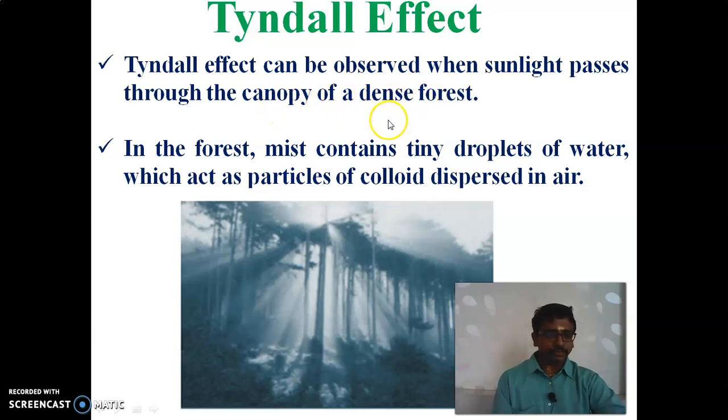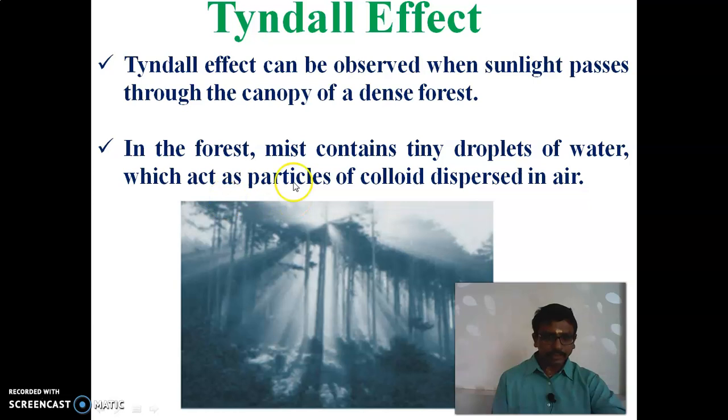The canopy of a dense forest is almost completely closed, with a small number of holes, and through these the beam of light forms and scattering takes place. The forest mist contains tiny droplets of water, which act as particles of colloid dispersed in air.